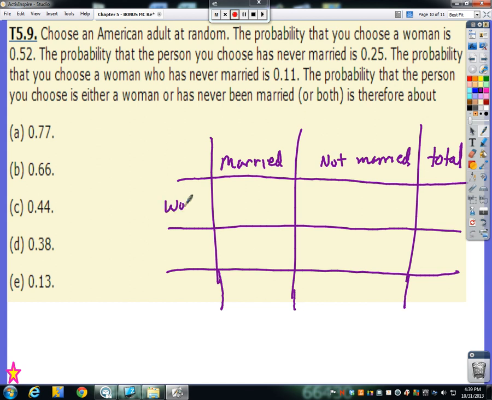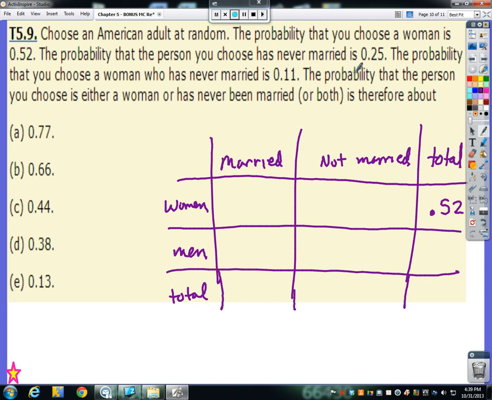We have women and men. And total. The probability that you choose a woman is 52%. They didn't mention if they were married or not married, so that must be our total, right? 52% of women total. The probability that you choose a person who is never married is 25%.